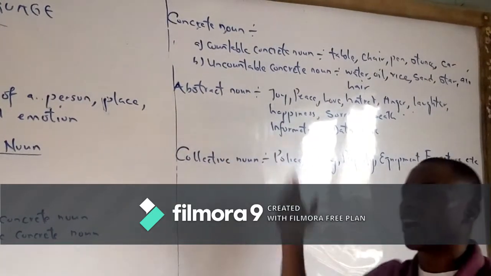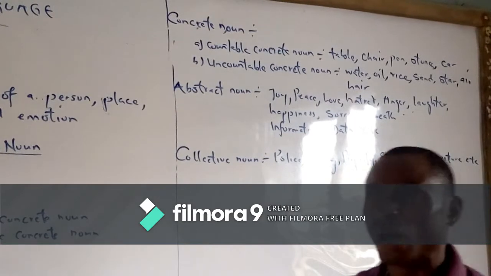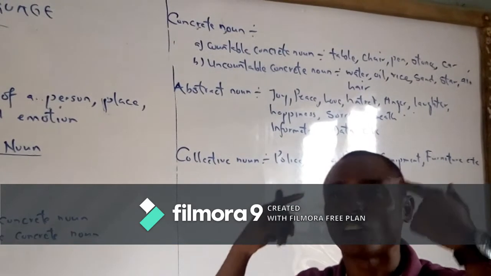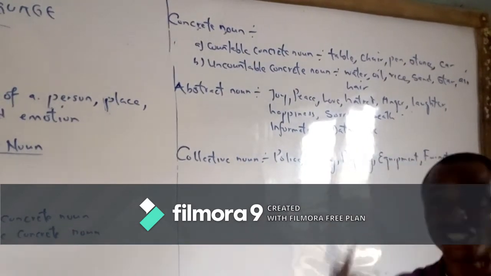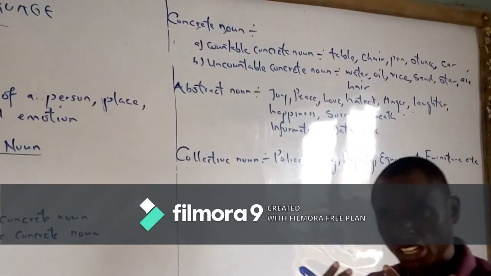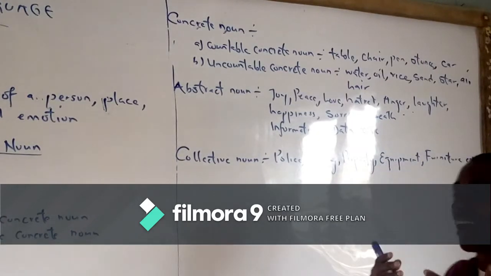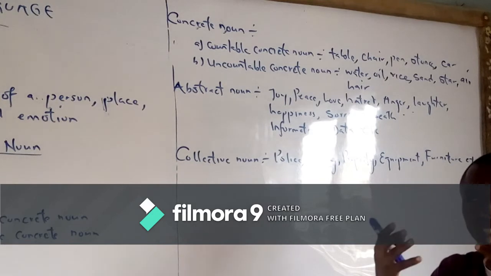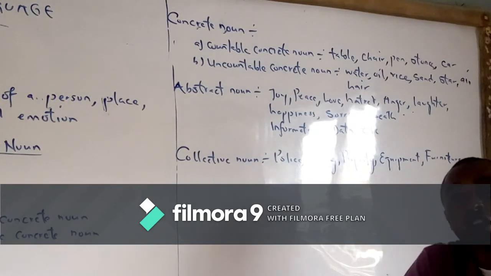Now, abstract noun. What are abstract nouns? Whenever you hear abstract, think imagination, you can only imagine it. You can't see it. So abstract nouns are nouns you cannot see or touch, but you can feel.